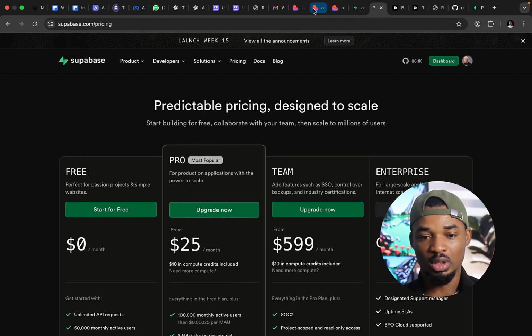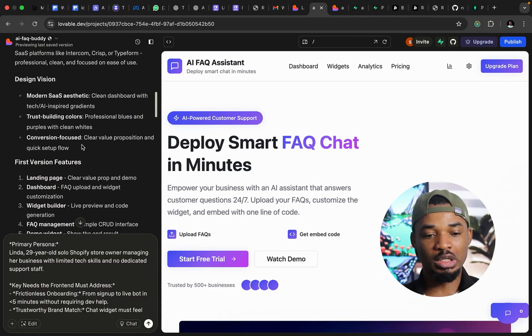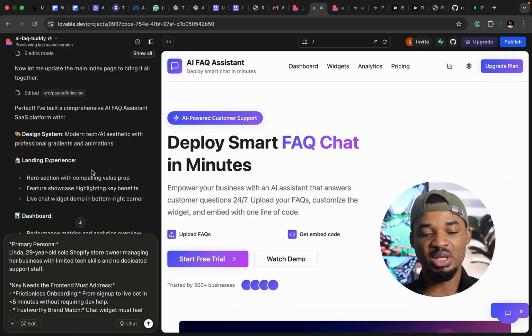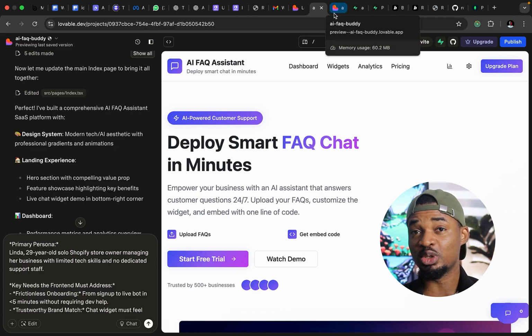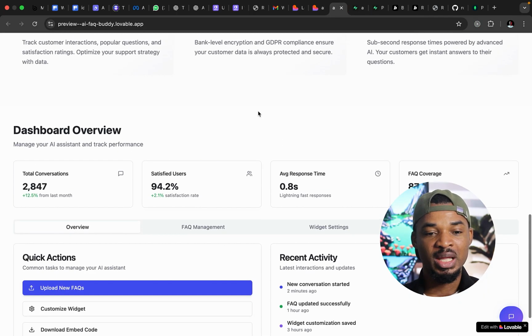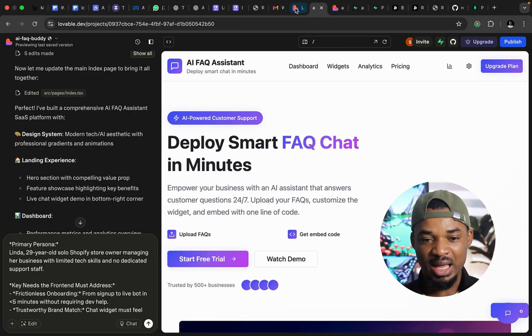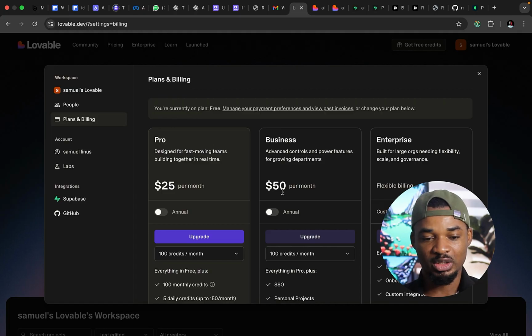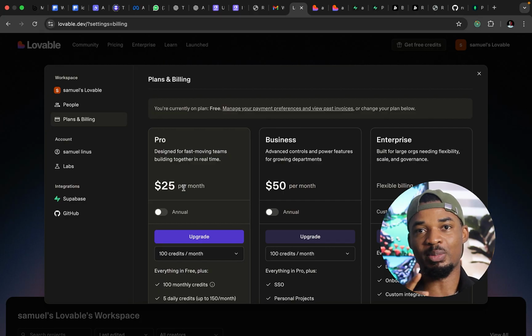At the same time too as well, by the time I entered a few prompts on Lovable here to build this particular application, I ran out of my free credits, which simply means I have to upgrade. Now, how much will it cost me to upgrade to a paid plan on Lovable? If we go back and click on pricing, the lowest it will cost me to upgrade to a paid plan on Lovable is $25 per month. Now, this brings my total expenditure per month to about $50. In local Nigerian Naira, that is about 75,000 Naira to 80,000 Naira. Every month, I'll be paying to have this particular pet project live. Personally, I don't know about you.